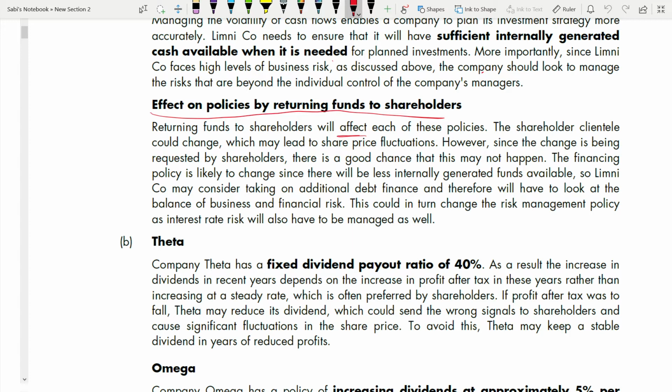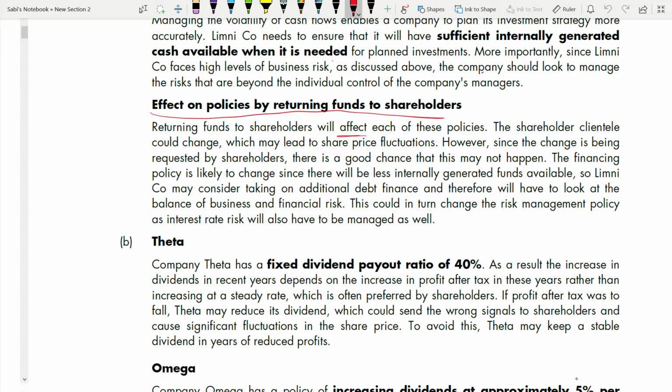It depends on whether you can justify it or not. It's not about which is correct, which is wrong. It's more about whether you can justify your answer. And if you can justify, anything is okay. Right? Any answer is okay, provided you justify it correctly. So here they're saying effect, so we'll see how it affects.